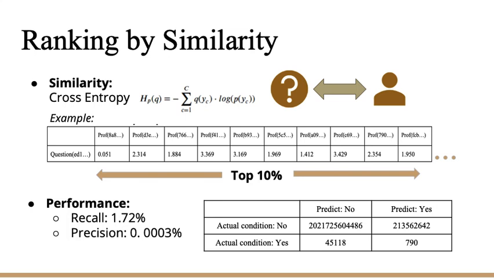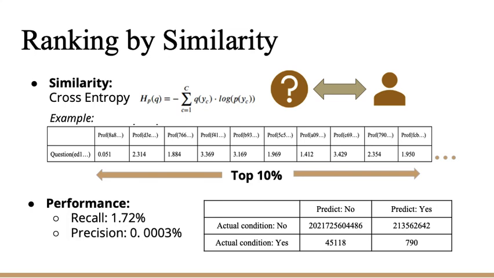Given the similarities, we ranked the professionals for each question and selected the professionals within the first decile as recommender targets. The recall of recommending by similarity is 1.72%, and the precision is even lower. That indicates the metric we used or the idea that we recommend only by similarity was not so good.